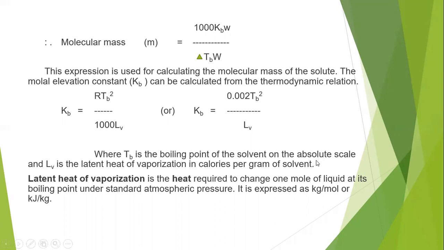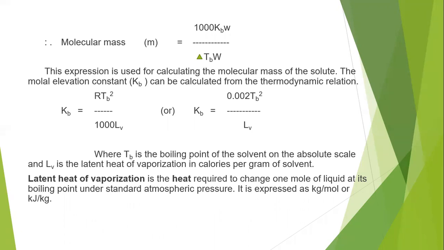What is meant by latent heat of vaporization? Latent heat of vaporization is the heat required to change 1 mole of liquid at its boiling point under standard atmospheric pressure. So it is how much heat is required to change 1 mole of a liquid at its boiling point. It has to be converted into a vapor when it reaches its boiling point. That is at standard atmospheric pressure, so we have to maintain the pressure constant at that particular temperature.